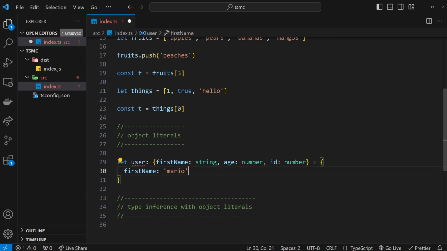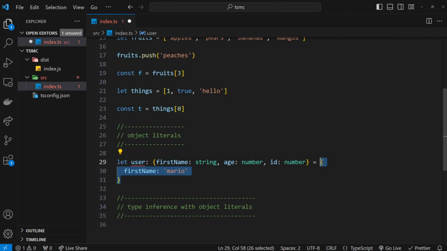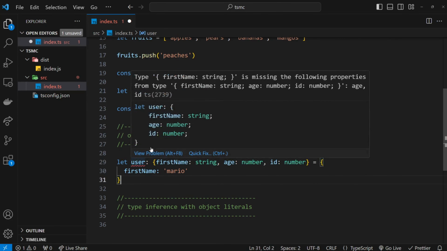Now currently, look at this, we're getting an error, and it's saying that this type right here, this object that we've currently made right here, and we're assigning to this variable, it doesn't match this type. Well, obviously it doesn't yet because we've not finished, but that's what this error is for. It's saying that this right here is missing the following properties from type, and then this type that we created.